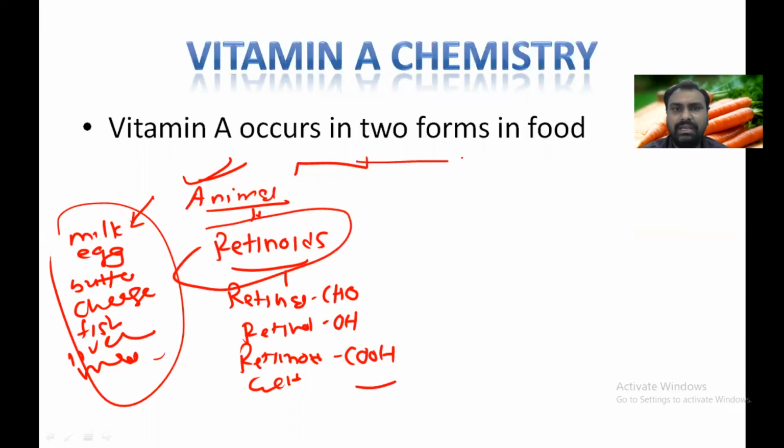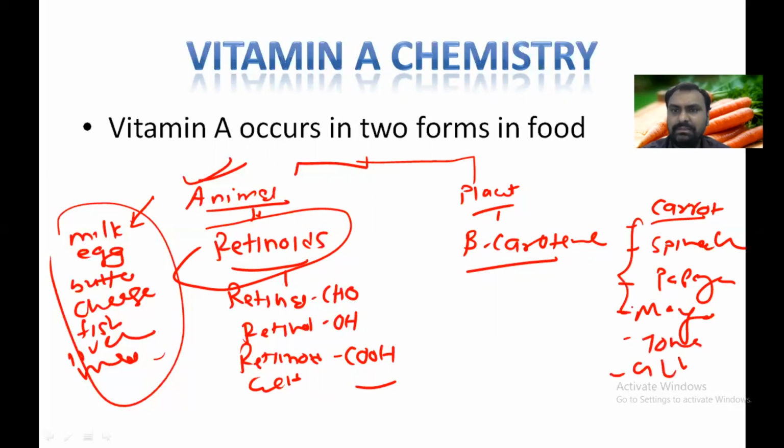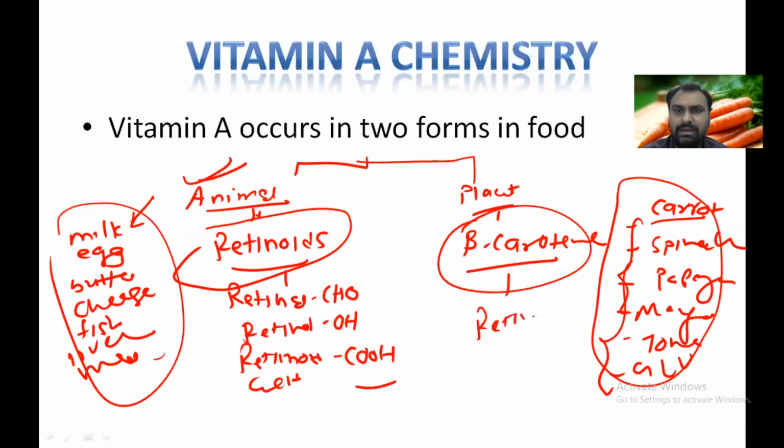And when we take the plant source, we get beta carotene. The main source is carrot, as you can see here in my background. Then spinach, papaya, mango, tomato, green leafy vegetables. These are all good sources of vitamin A. So when you take this food, you get beta carotene, which is broken down to retinal and then converted to retinol, and further absorption takes place. That we will see.